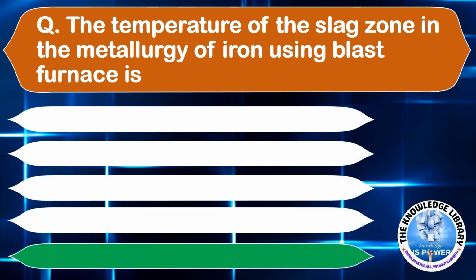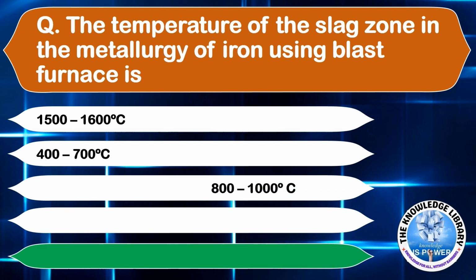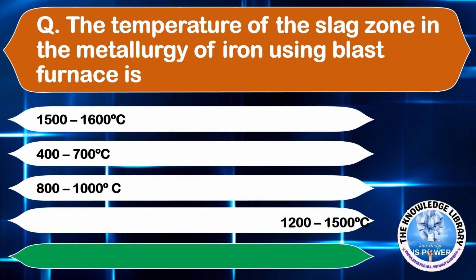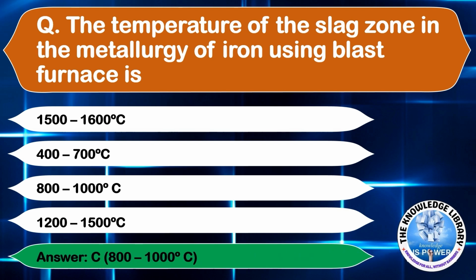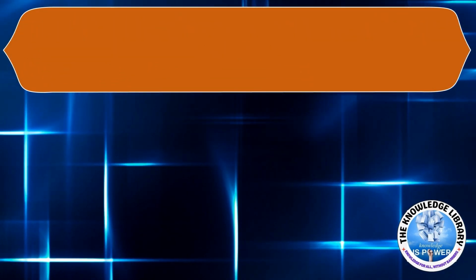The temperature of the slag zone in the metallurgy of iron using blast furnace is option A, 1500 to 1600 degrees Celsius. Option B, 400 to 700 degrees Celsius. Option C, 800 to 1000 degrees Celsius. Or option D, 1200 to 1500 degrees Celsius. The correct answer is option C, 800 to 1000 degrees Celsius.